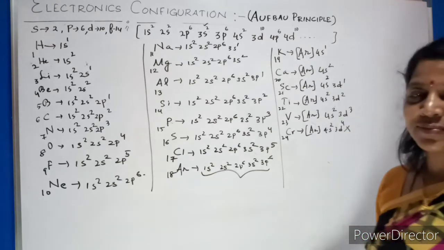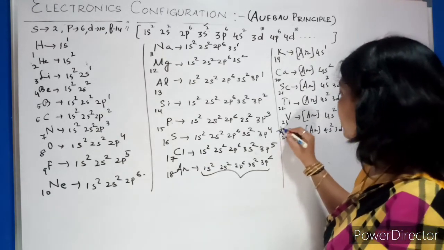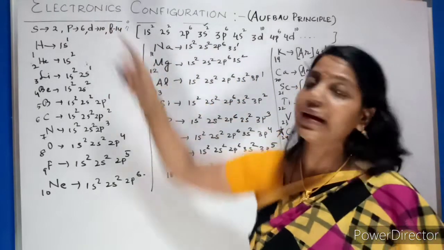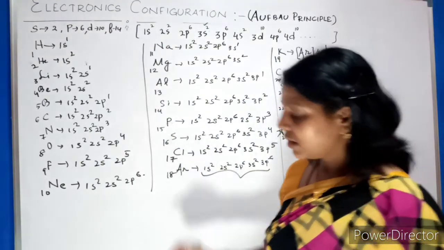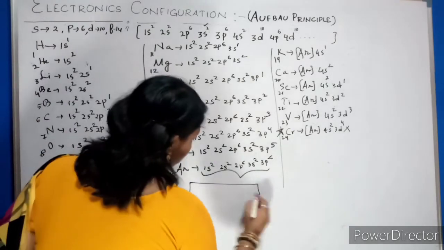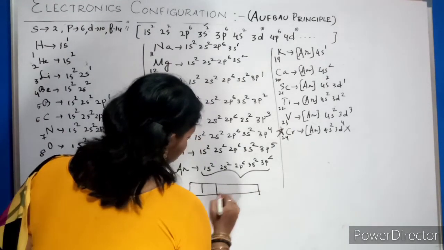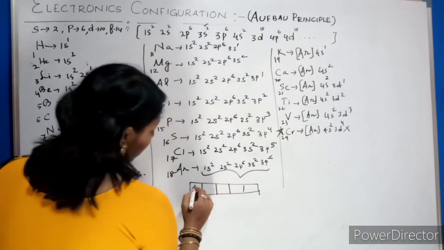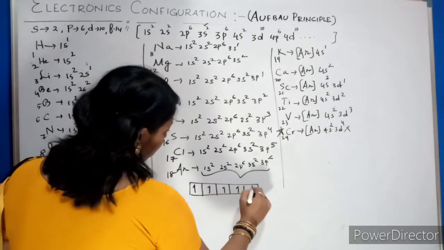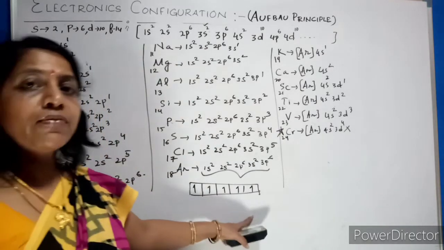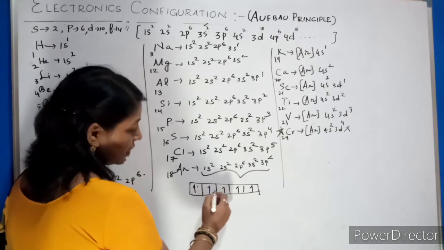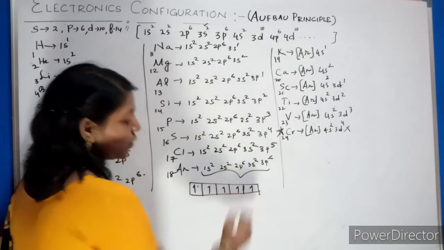It is wrong. It is an exception. Remember, it is an exception. Why? Because see, your d orbital can hold 10 electrons. But the arrangement will be like this: 1, 2, 3, 4, 5. In every orbital first it will be 1, 1, 1, 1, 1. It will fill the first 5. After filling 5, it will start from the beginning again to fill the 6, 7, 8, 9, 10. This is the way they arrange.